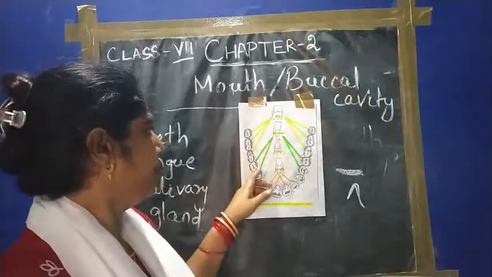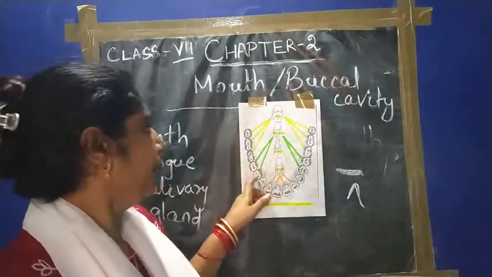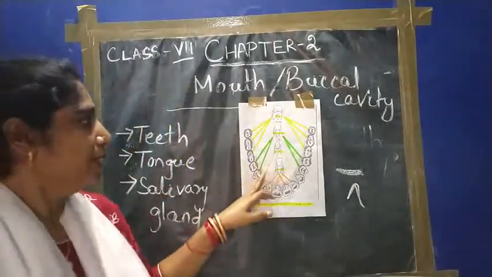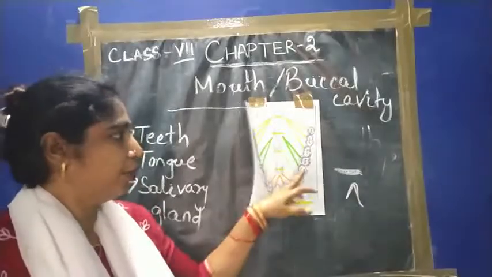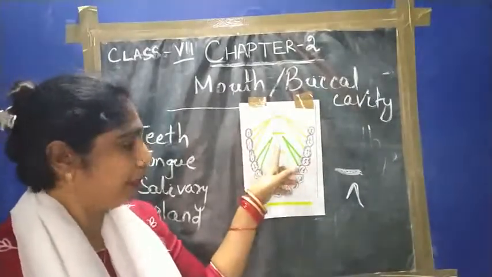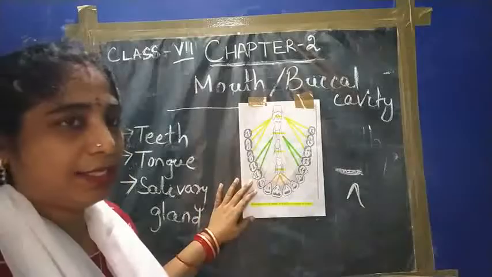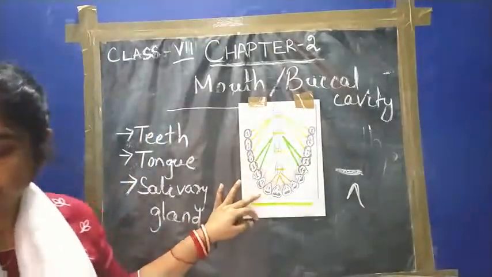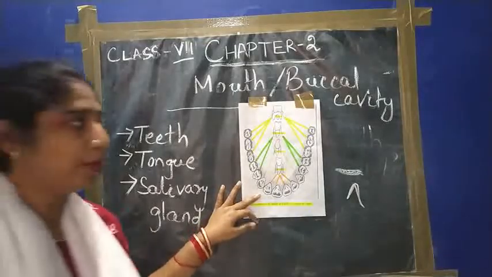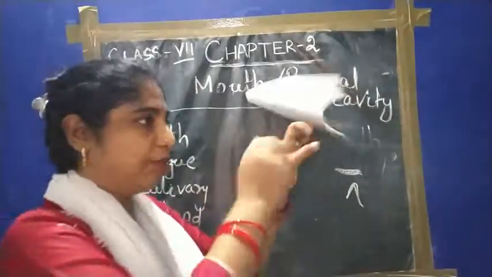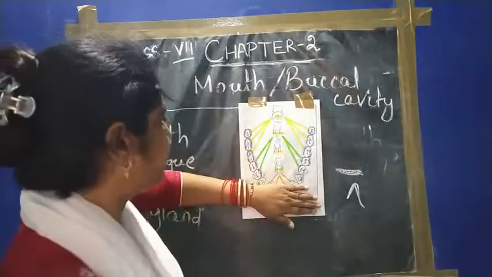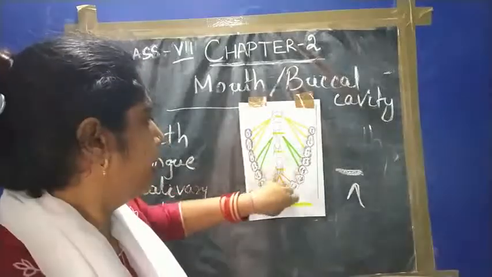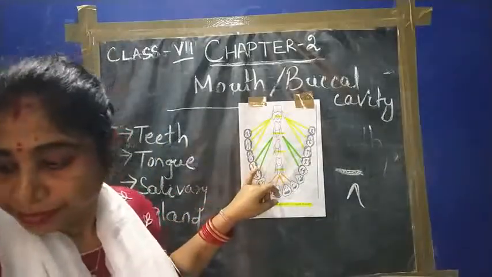Then come to another. Behind the canines there are teeth which are flat and ridged, like this, upper and lower. These teeth are 4 in number, 2 on both sides, and they are called premolars, with this ridged structure. What is its function? Crushing and crunching the food. The number is 4 in each jaw and 8 in both the jaws.